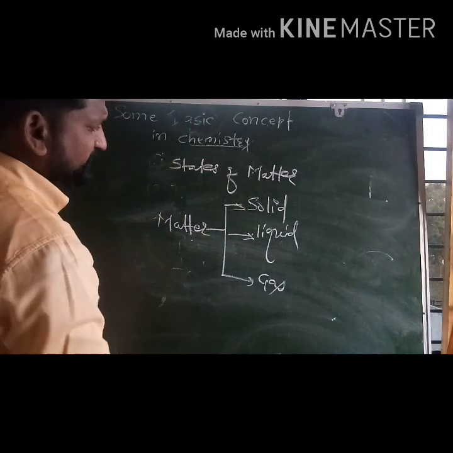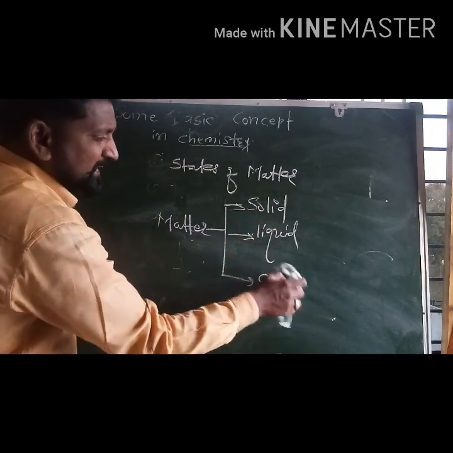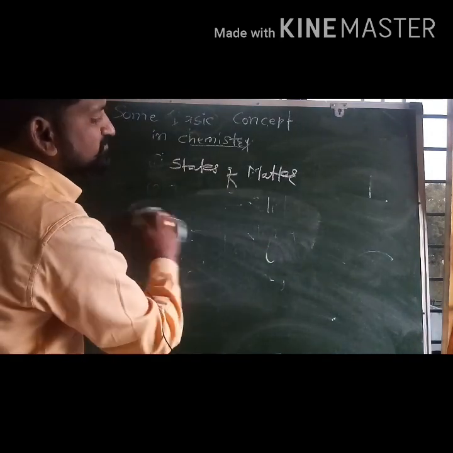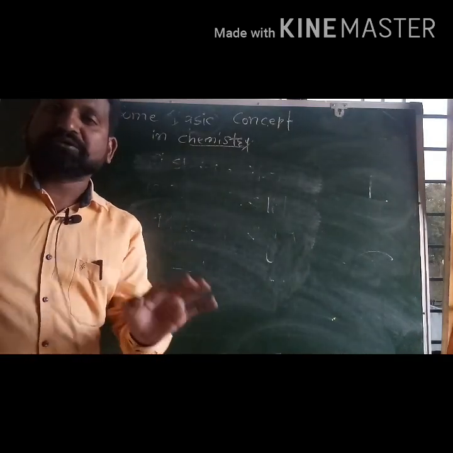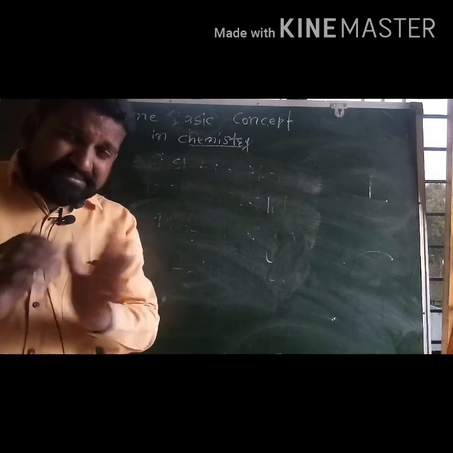Now everybody see here. Solid, liquid and gas, all these states are made up of atoms, molecules, or ions. But what is the basic difference?